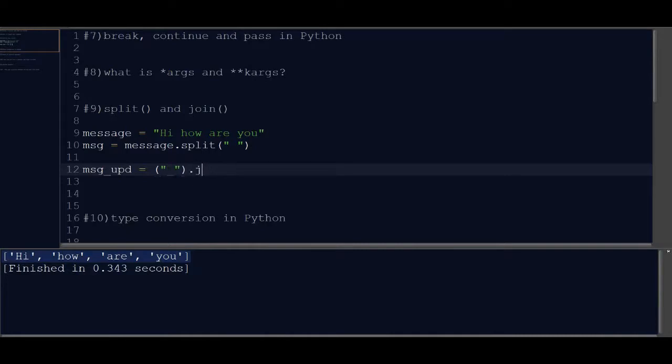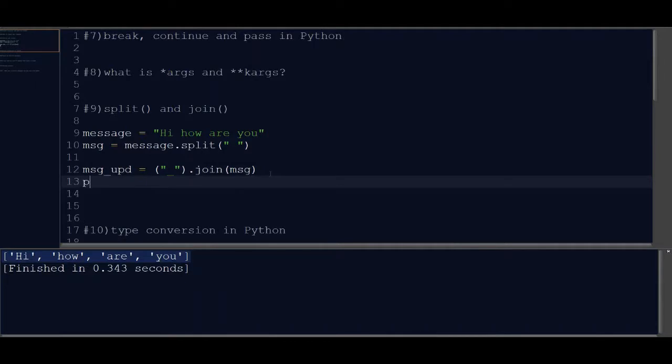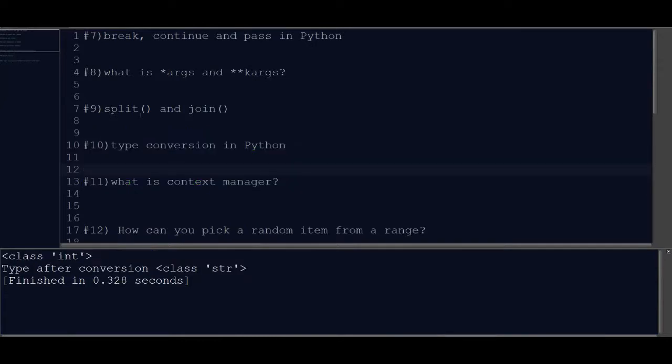Okay, dot join, and the argument which it will take is message. Now let's print it. Print updated message. So as you can see, it has joined the string based on the underscore. So this is what we mean with split and join. Now let's move to our next question.